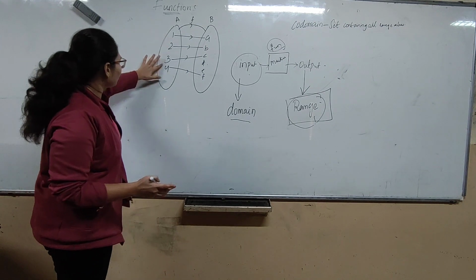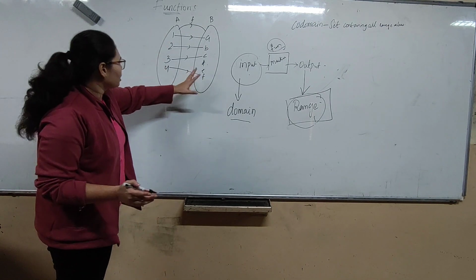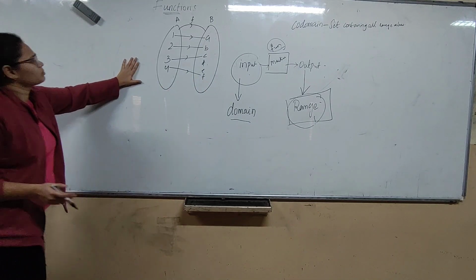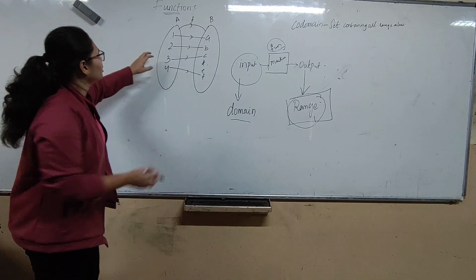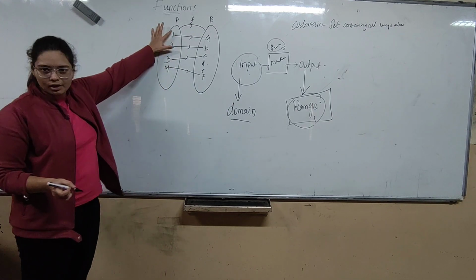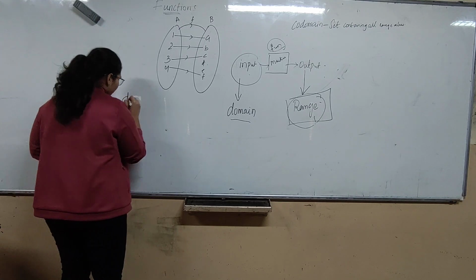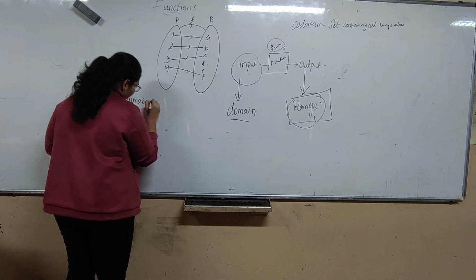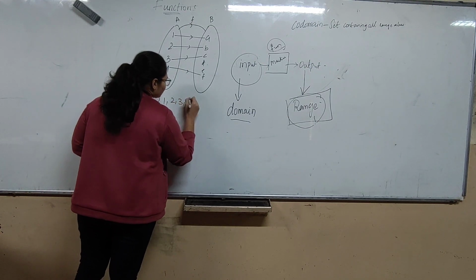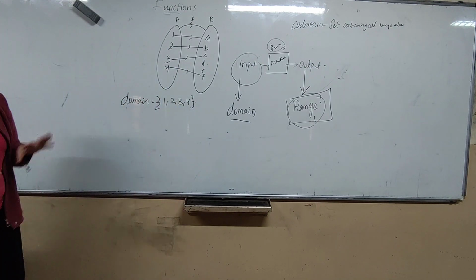See, every element in A has a unique element in B. So what is the domain? What are the inputs here? The set A, 1, 2, 3, 4, right? So domain is the set {1, 2, 3, 4}.